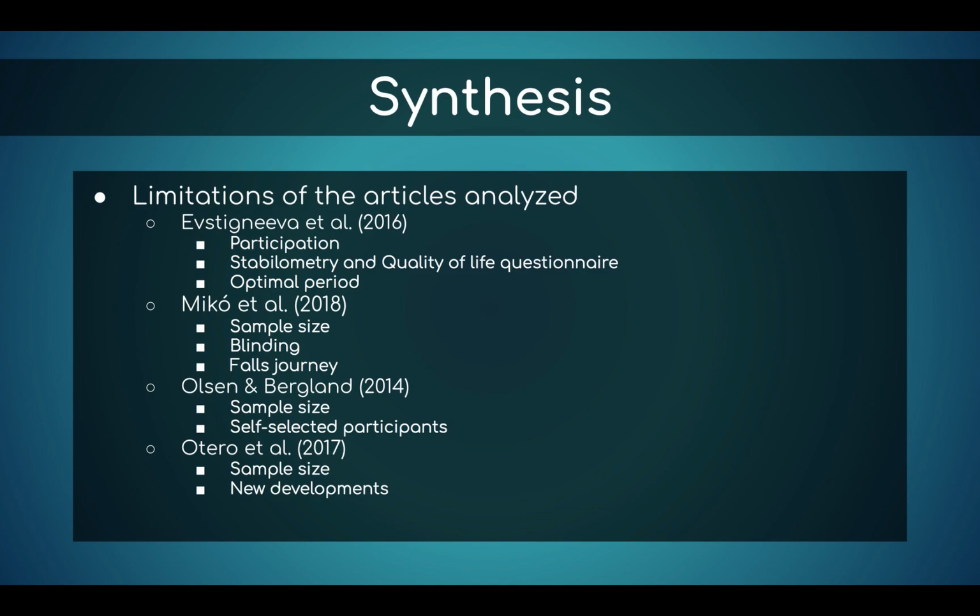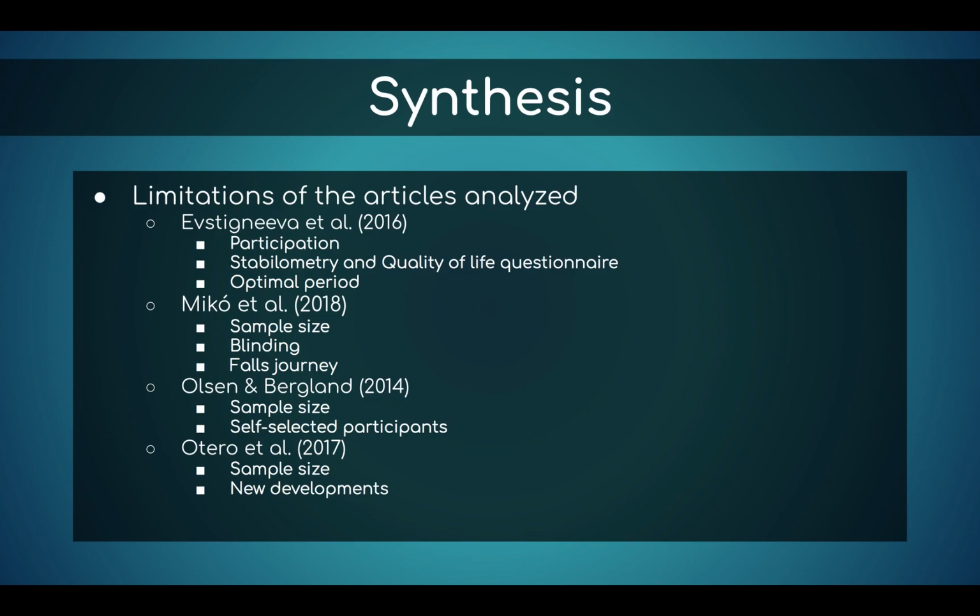The article by Miko had a small sample size, thus allowing results to affect the reliability and having a higher variability, which in turn would lead to bias. Also, complete blinding was not possible as the leading physiotherapists were aware of who was in the treatment group. This is negative because blinding is important in reducing or eliminating experimental bias.